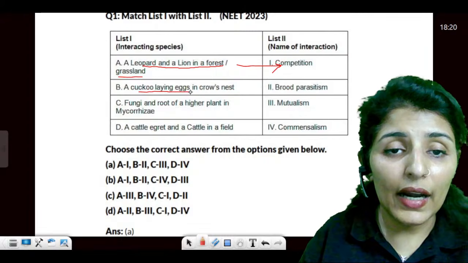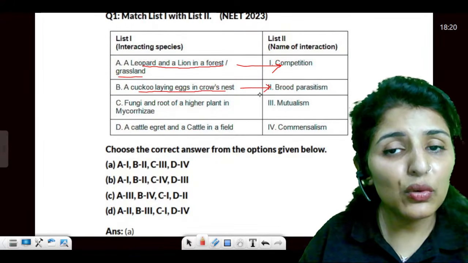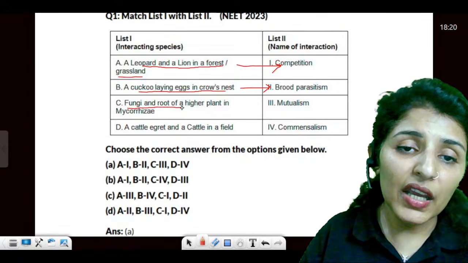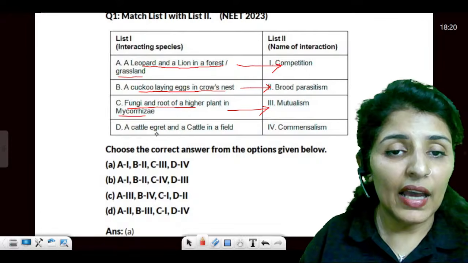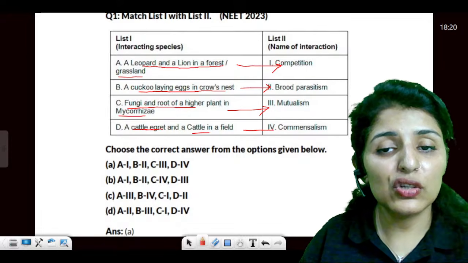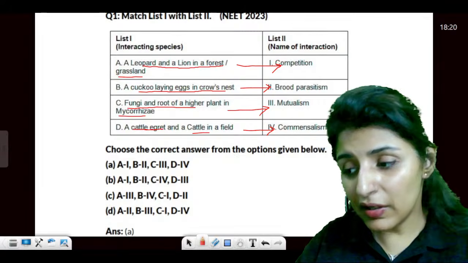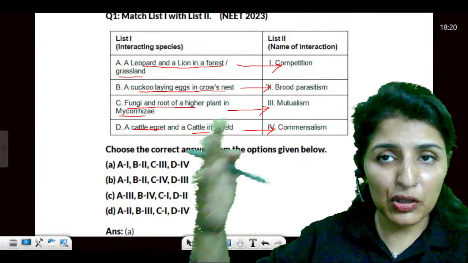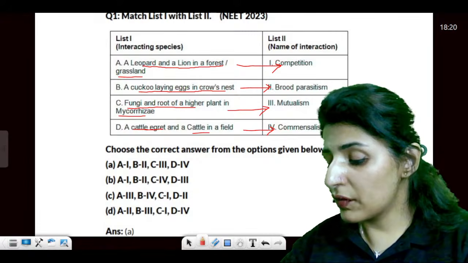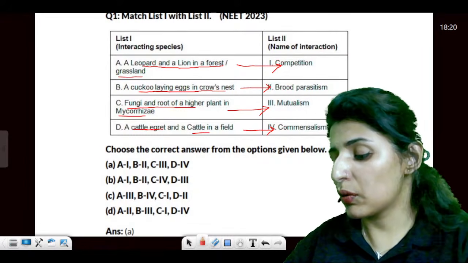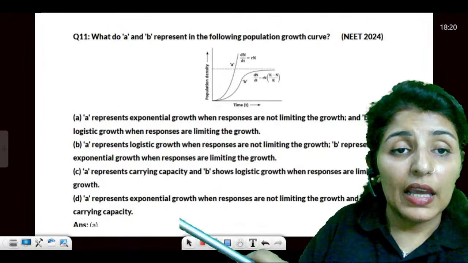Then cuckoo laying eggs in the crow's nest. So what is cuckoo basically trying to do? That is brood parasitism. And then fungi and roots of the higher plants, they are mutually benefiting each other. And cattle egret and cattle, they show commensalism. These are clear-cut examples. So the type of interaction, whether it is positive, positive; negative, negative; positive, negative; or positive, zero, as well as the examples of interactions are very, very important.